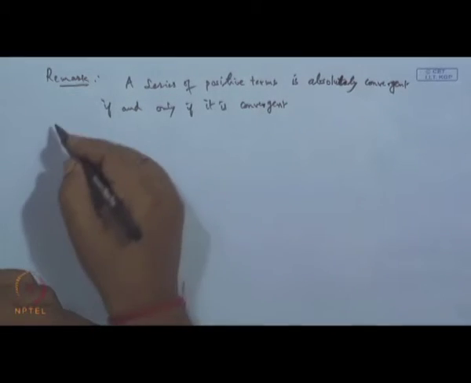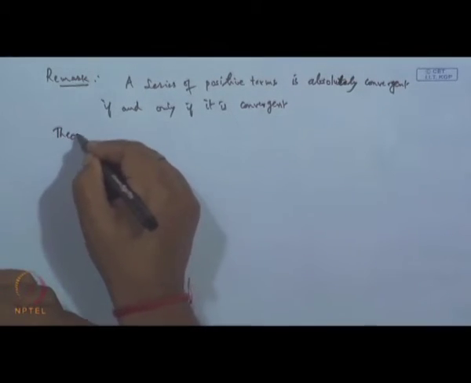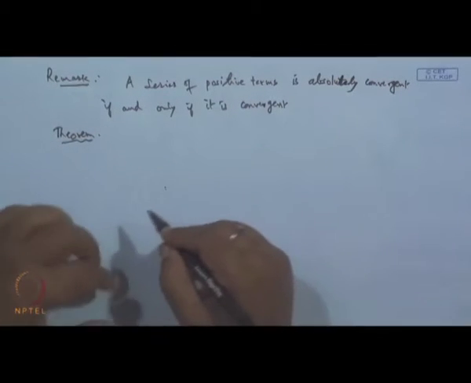Now, in this sequence we have a few results which will help in further study.